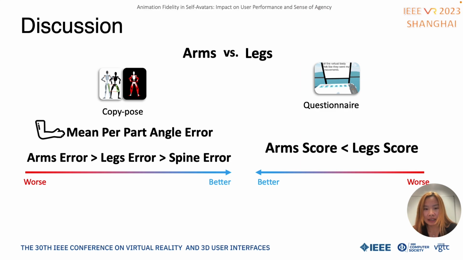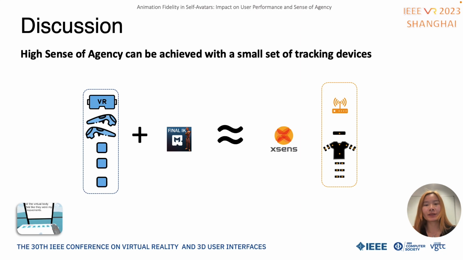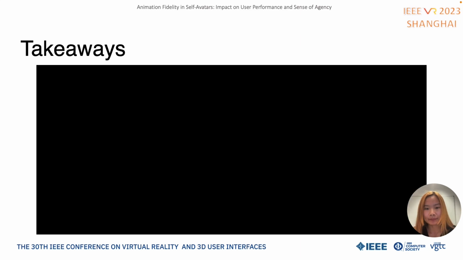Or the arms are closer to users' eyes and it's easier to notice the difference between their real arm and the virtual arm. When it comes to the user's sense of agency, the results suggest that the IMU mocap suit and VR tracking devices with high-quality IK give users a similar level of sense of agency.